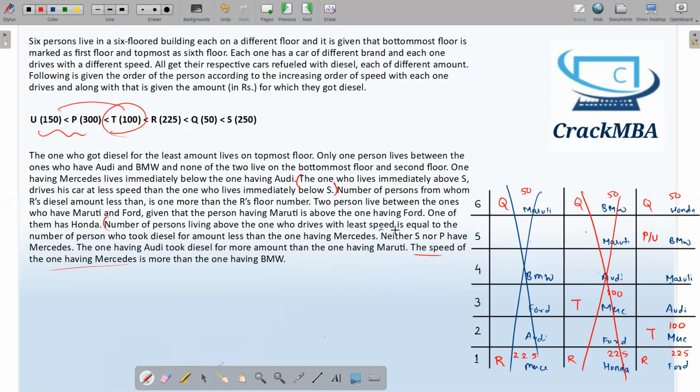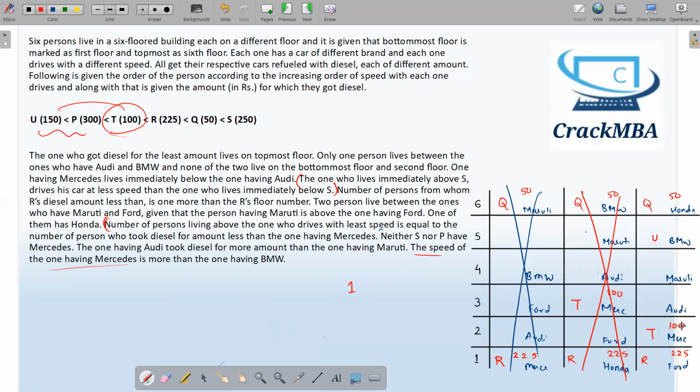Again, we have to use this statement, which is taking U, the number of persons living above the one with least speed. So I will consider this thing as U. If I take this thing as U, the number of persons living above the one who drives with the least speed, it is talking about U, and the number of persons living above U is 1, equal to the number of persons who took diesel for an amount less than the one having Mercedes.